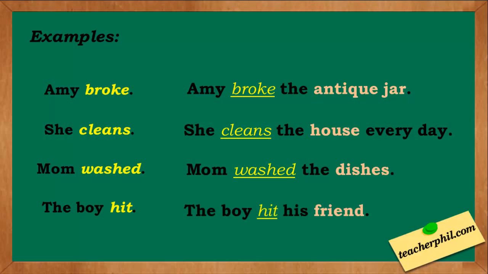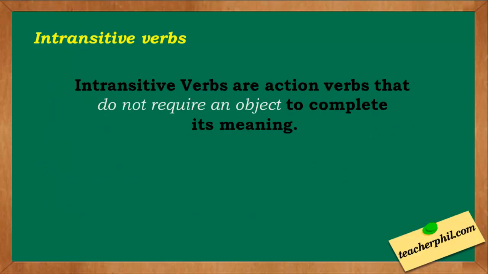Antique jar, house, dishes, and friend are the objects. The sentences sound better with them, right? So these verbs, broke, cleans, washed, and hit, are transitive verbs. The second one is intransitive verbs. Intransitive verbs are action verbs that do not require an object to complete their meaning.